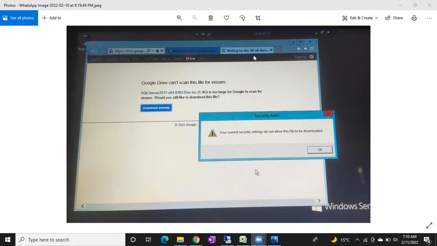That is the only difference between Oracle VM and Azure VM, guys. Once the machine is created, no matter which machine it is, the process is the same. You have to install .NET Framework and proceed to the SQL Server installation.